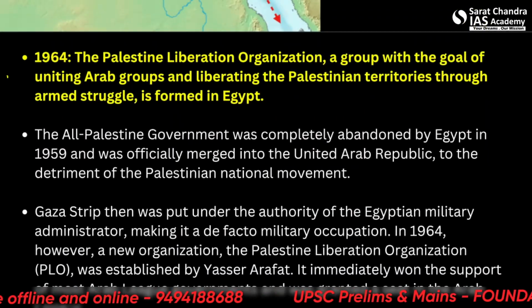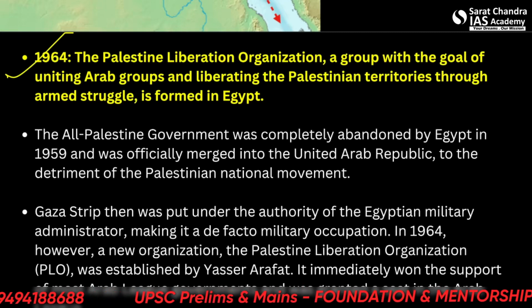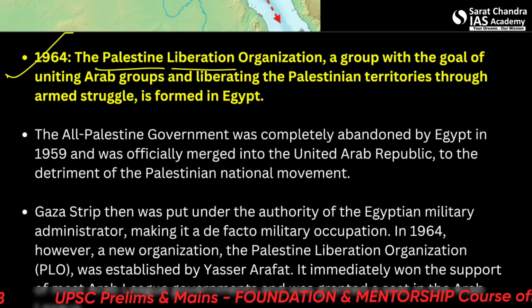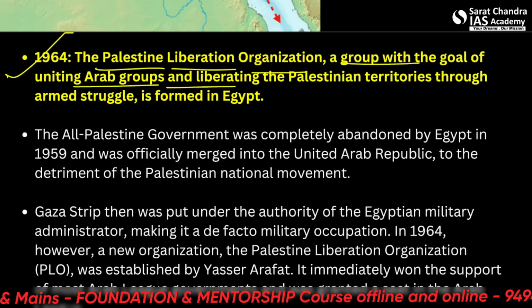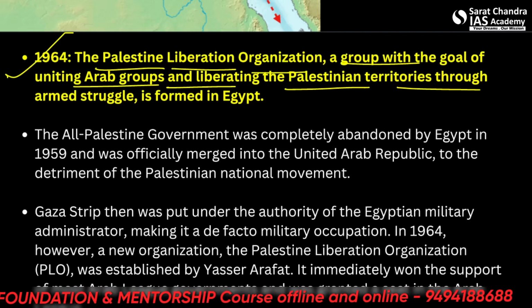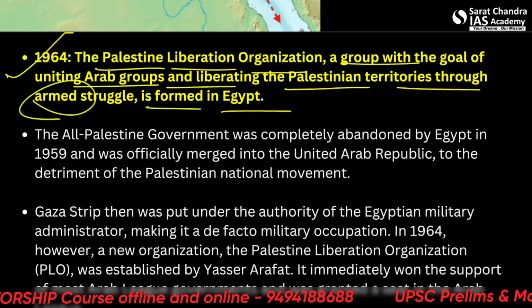Anyway, what happens further in 1964 when an organization comes into being, which was the precursor of Hamas in a way. The Palestine Liberation Organization, PLO, with the goal of uniting Arab groups and liberating the Palestinian territories through armed struggle, is formed in Egypt. So it formed in 1964.